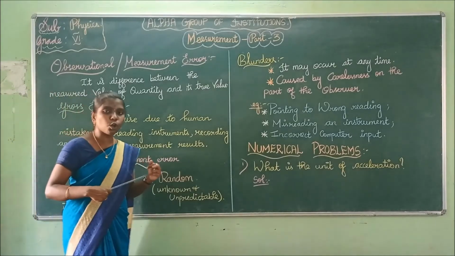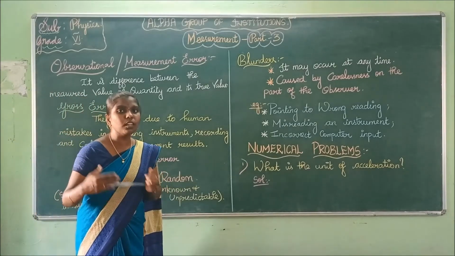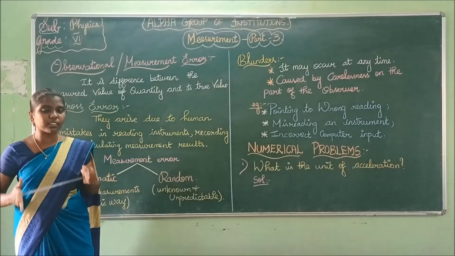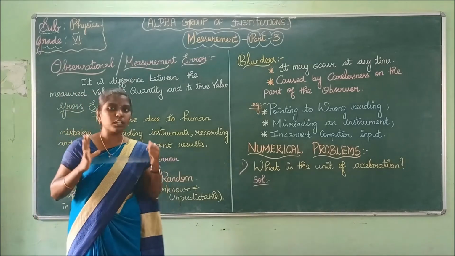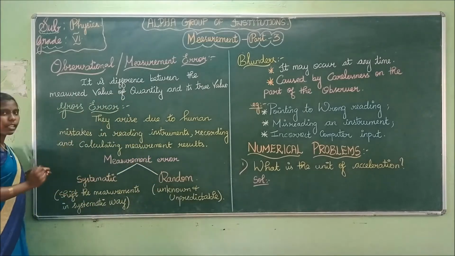Measurement error is also called the observational error. Observational error is nothing but the error that occurs while observing the experiment. Next is your gross error.